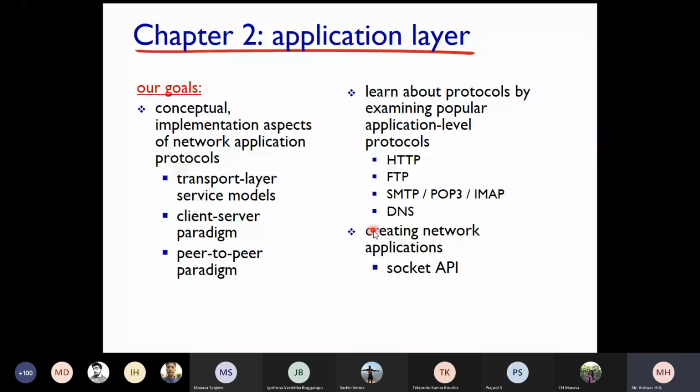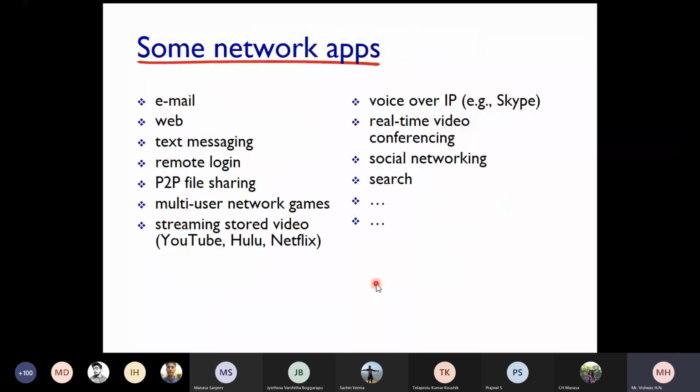How do you create network applications using the socket API? What are sockets? How do you use sockets for communication? That's what we are going to discuss here. That's the outline of what we are going to study. Some networking applications: email, web, text messaging, remote login, peer-to-peer.